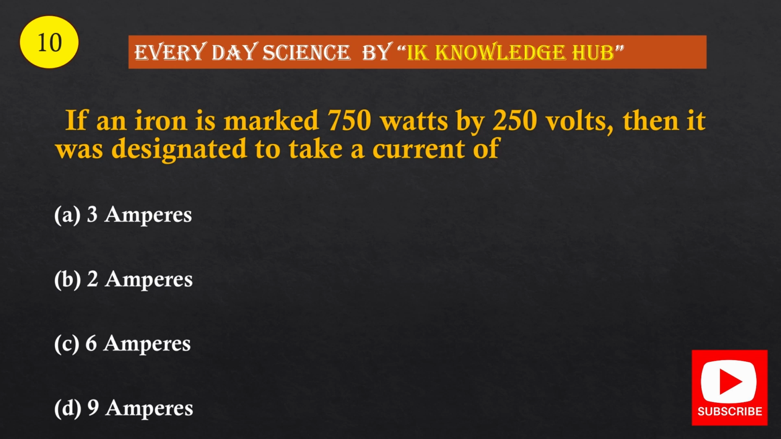Question number 10. If an iron is marked 750 watts by 250 volts, then it was designed to take a current of: 3 ampere, 2 ampere, 6 ampere, 9 ampere. And the correct option is option A, 3 ampere.